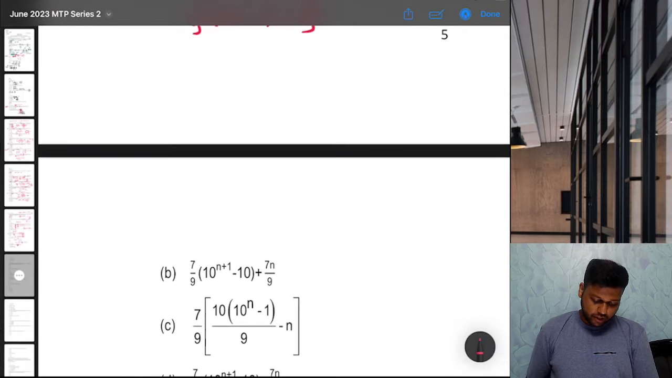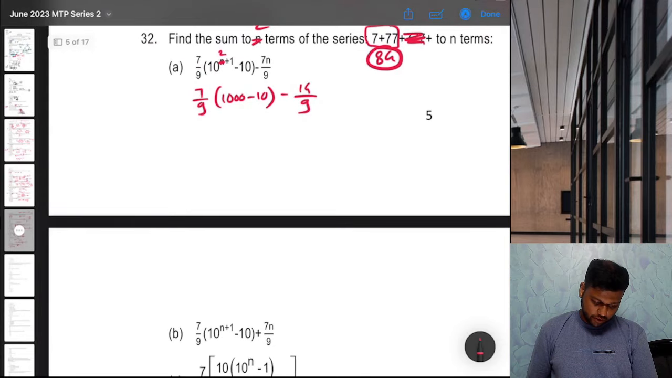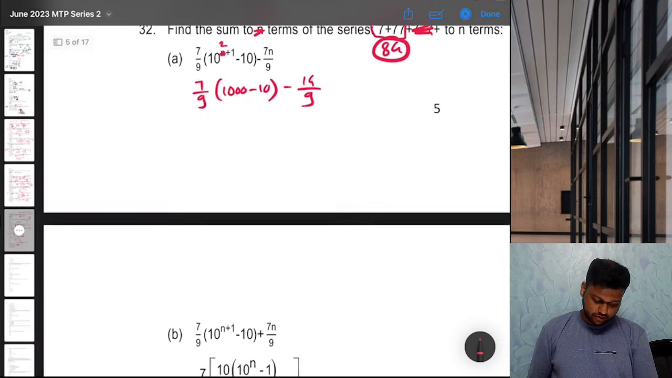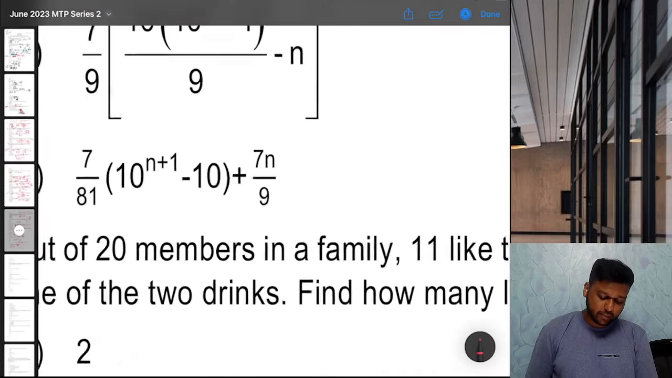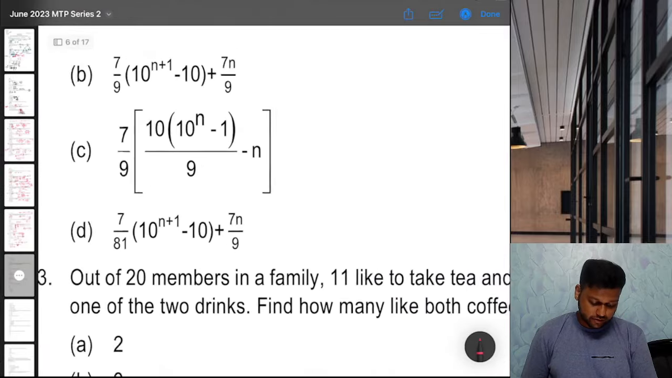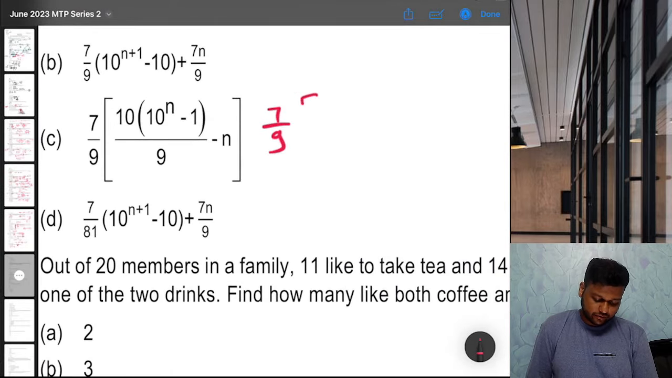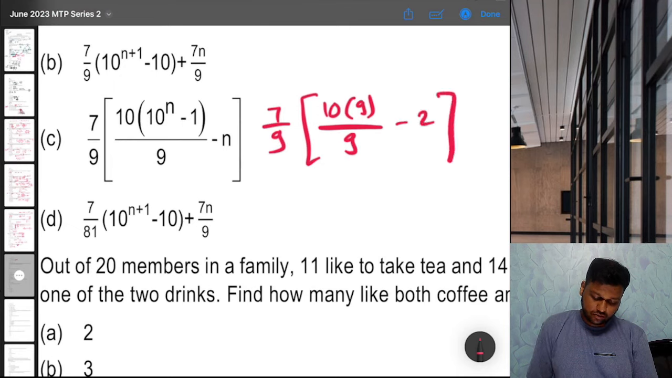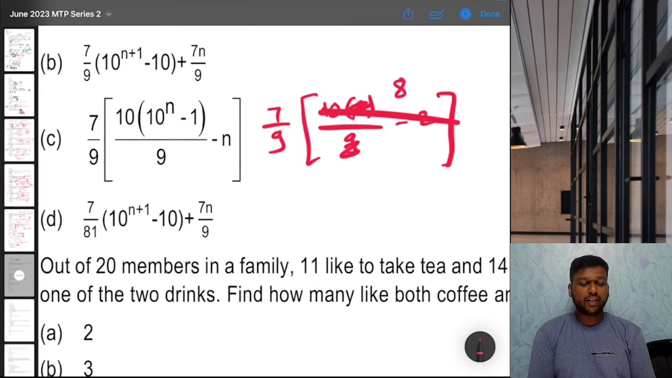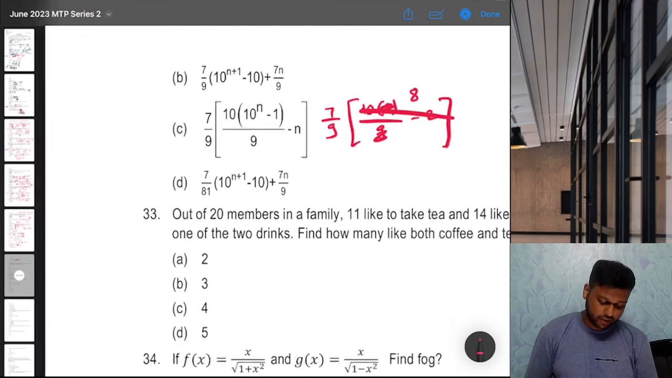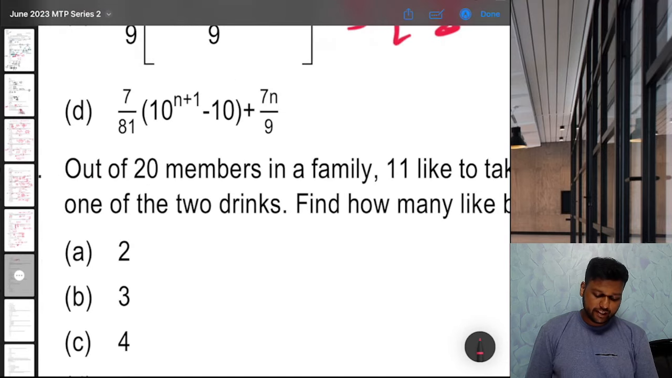Next, option B. Again, if we put n as 2, we can't see any difference in these two options. They are the same options, right? So let's skip it. Let's go to option C. 7 by 9 into 10 into bracket 10 square minus 1, that is 9 upon 9, minus n, which is 2. 9 can be cancelled. 10 minus 2 is 8. So 8 into 7 by 9 gives us 6.222. Again, not correct.